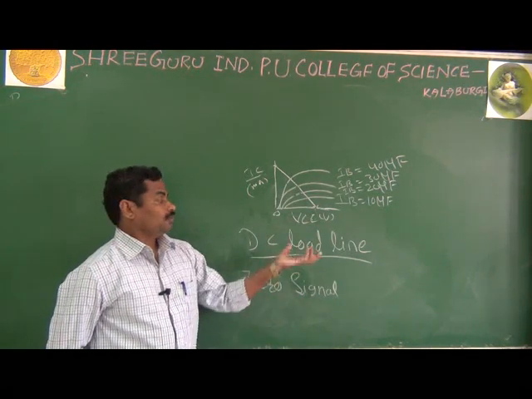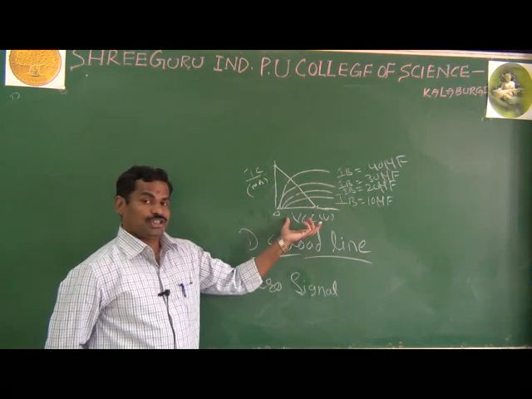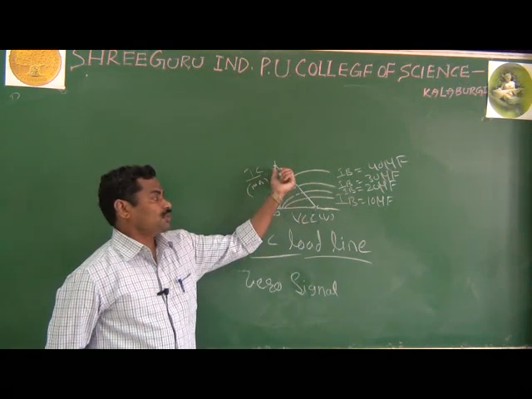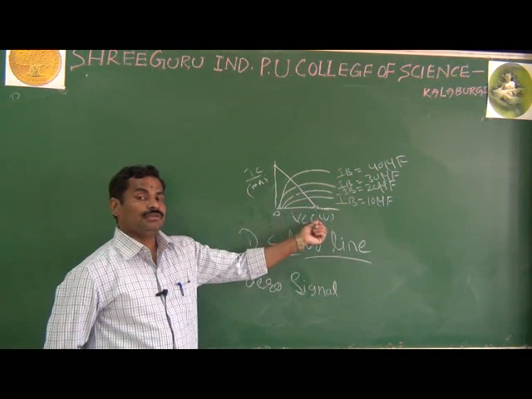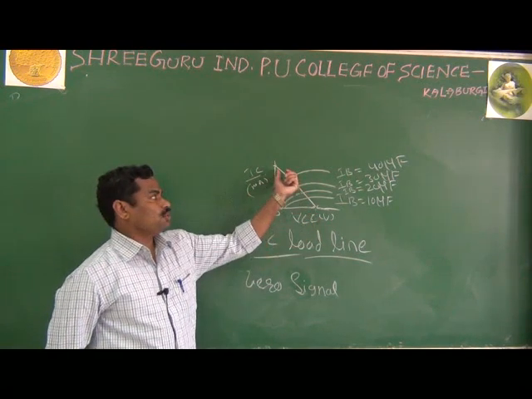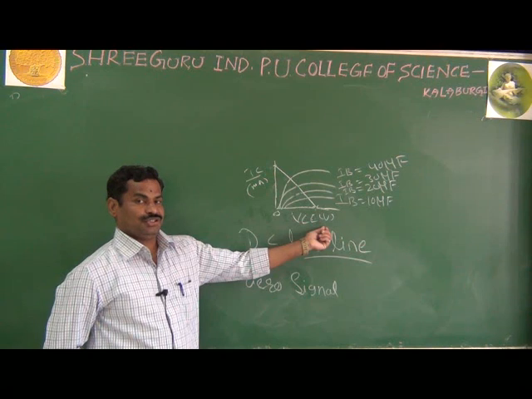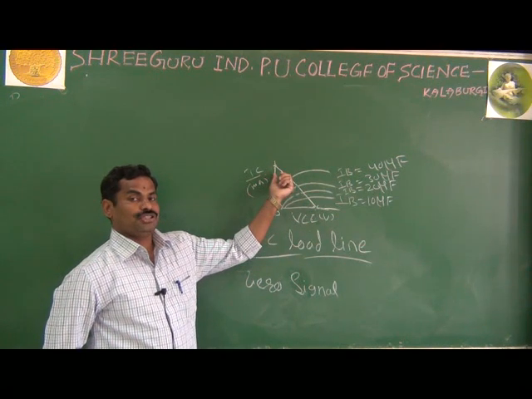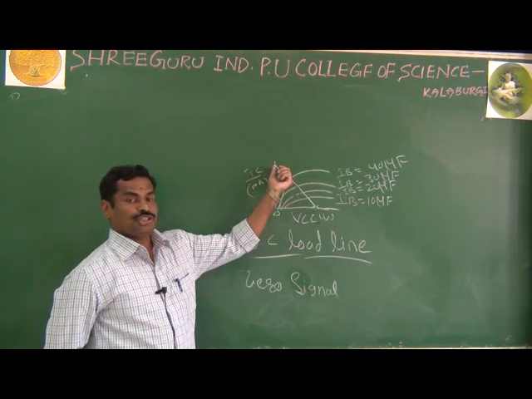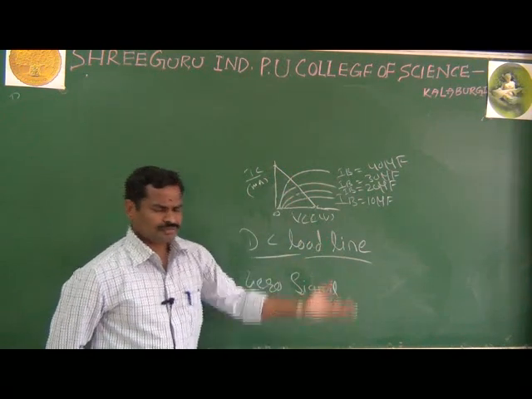Another type of definition: the DC load line will connect the saturation and cutoff points. We can draw the DC load line by using the saturation and cutoff points.